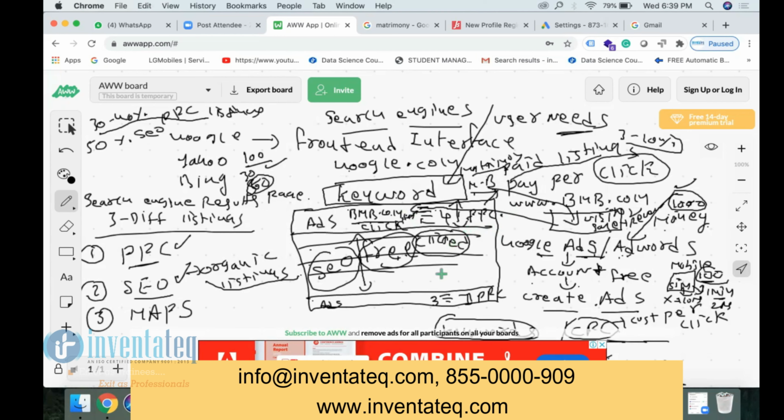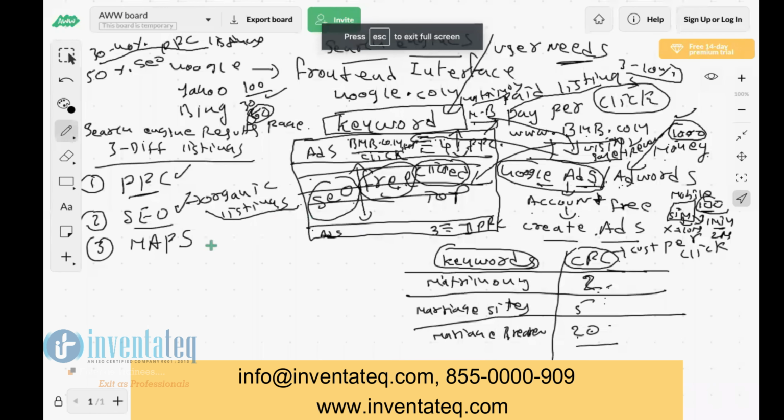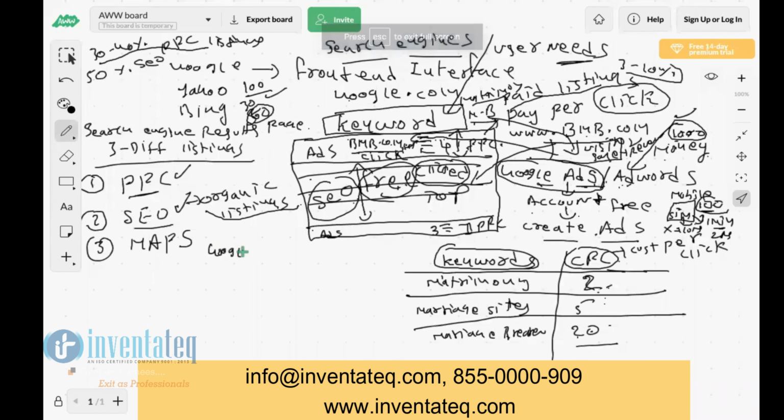So here now, to get our company listed in PPC, we use the tool, which tool? Google Ads tool. Now, you want your Bhupati Marriage Bureau to also be listed on the top in SEO. Then, what is the work you do for that? We will be following Google guidelines.